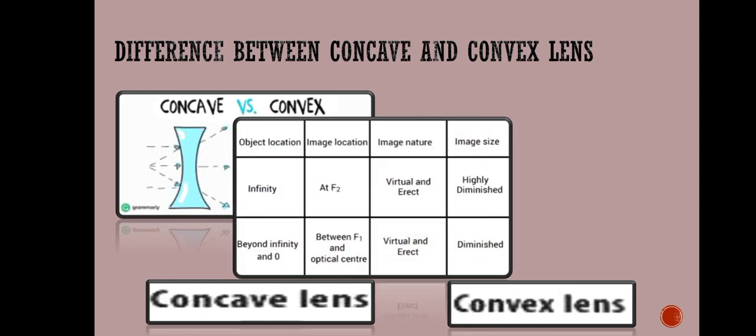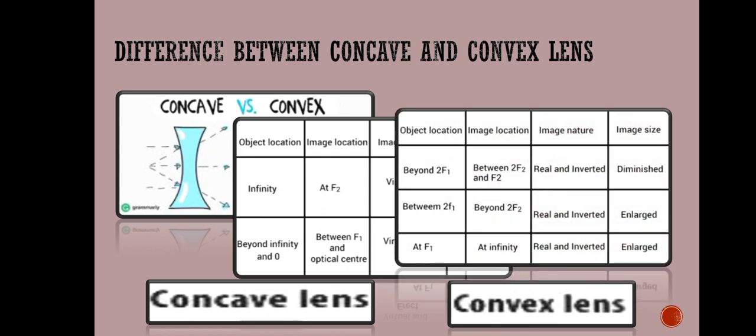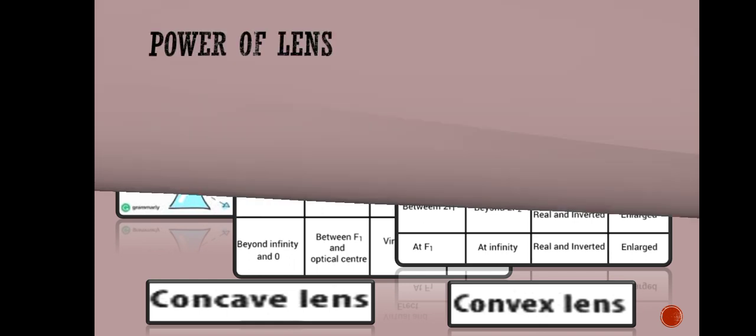These are the properties of images formed by the concave lens, and these are the properties of images formed by the convex lens. From all these points you can easily write the differences between concave and convex lenses. We will discuss the formation of images from these two lenses in our next lecture.